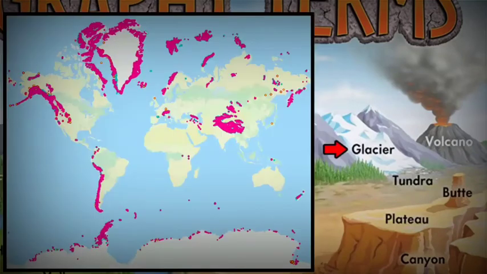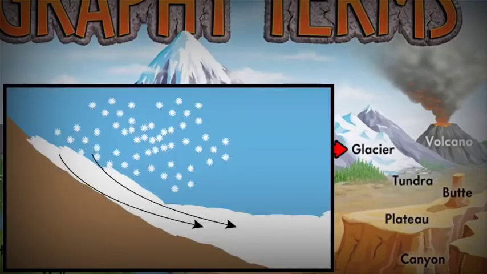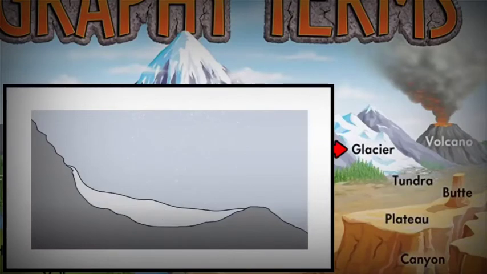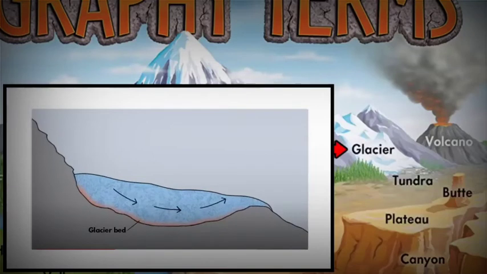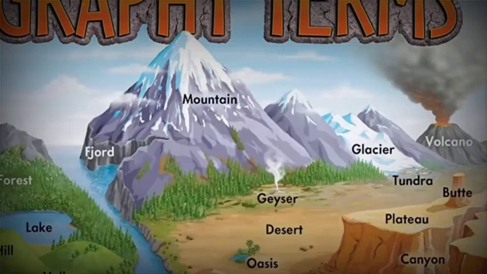Here is a map that shows where in the world you will find glaciers. Mostly glaciers occur in high latitude and high altitude regions. Glaciers are usually formed on steep slopes. I mean, this is the place of their accumulation. And if you look at the movement of glaciers, the bottom layer of the glacier, which is also called the glacier bed, it starts to melt. And that reduces the friction between the glacier and the bedrock, making the entire glacier slowly move.